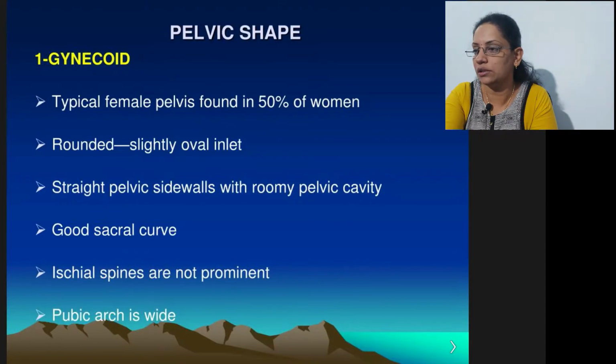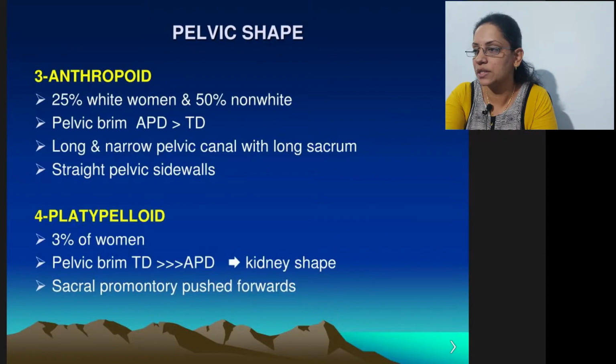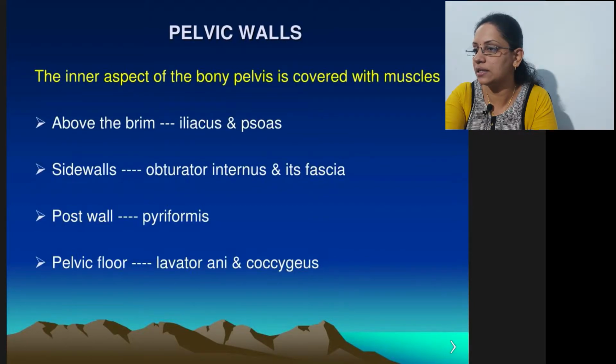This is about the gynecoid pelvis, which is round and has a good sacral curve, and the spines are not prominent. Again, this is about the android pelvis. This is anthropoid and this is platypelloid. We had discussed in detail about these types of pelvis in CPD. This is just for revising the things.